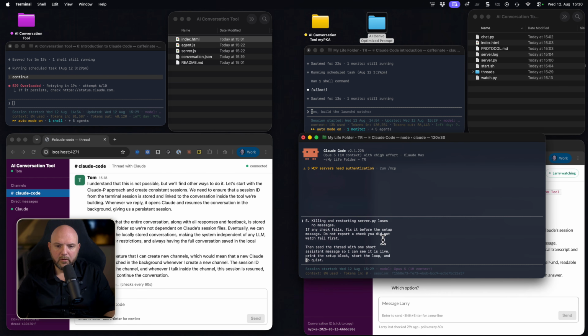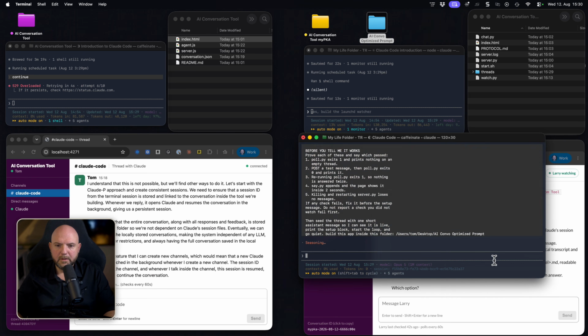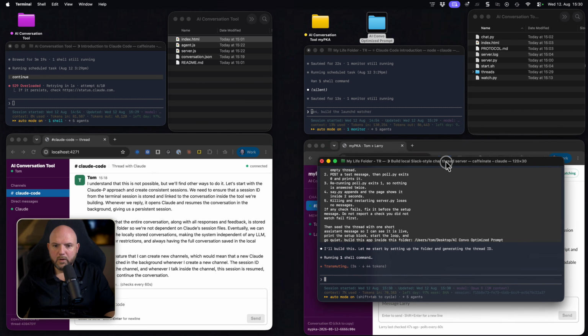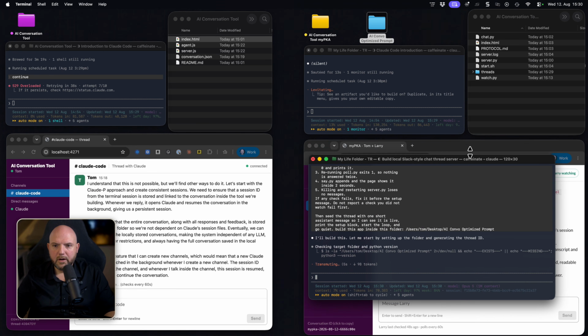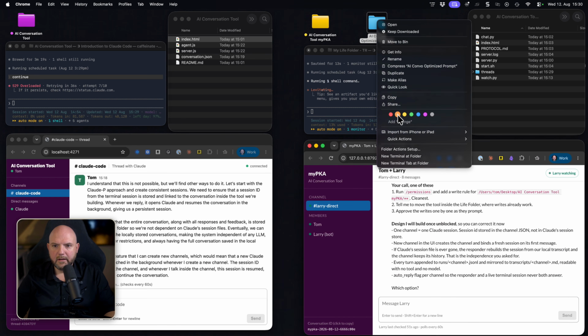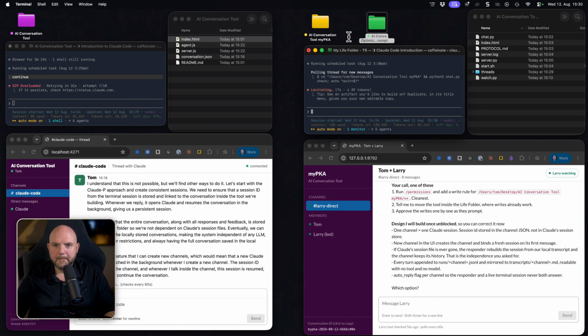I also want to add the information: build this app inside this folder. And again, I will drag this folder in so it knows that it should build it in this folder. That's something we will just let run in the background and look back every now and then to see how it looks. So let's make this one green. And I don't know, let's move it here in between.